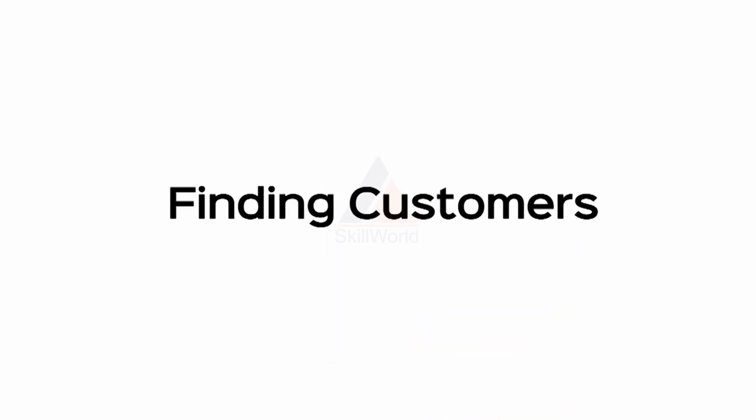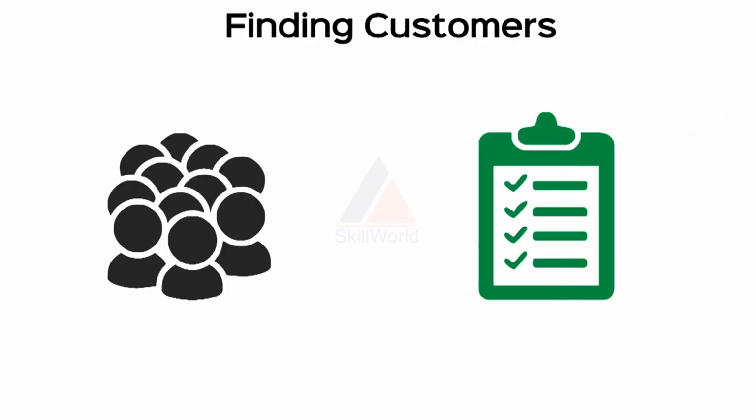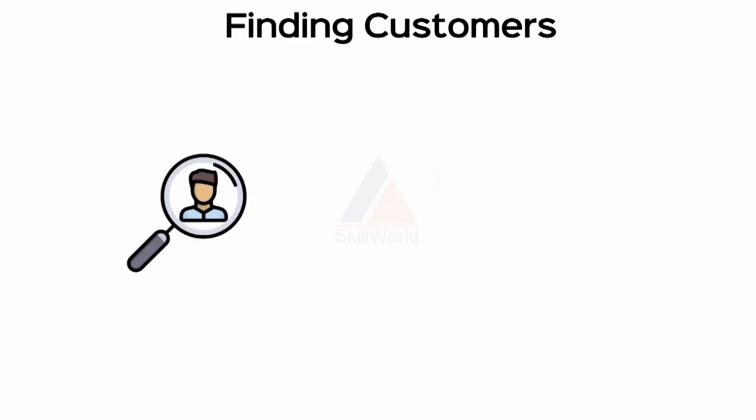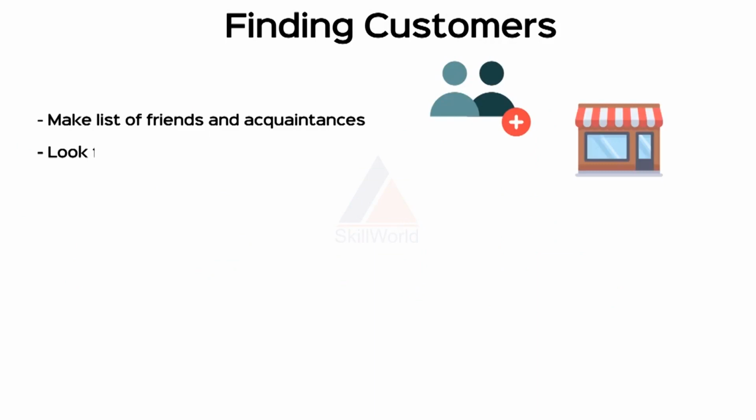Step 2. Finding customers. Once we have understood what kind of customers we are looking for, then we have to work upon making a list of such potential customers. There are many ways to create such a list. First, understand where you will find such customers and then start making the list. Make a list of friends, acquaintances, neighbors, and ask for references. Check neighborhood establishments like shops, offices, etc.